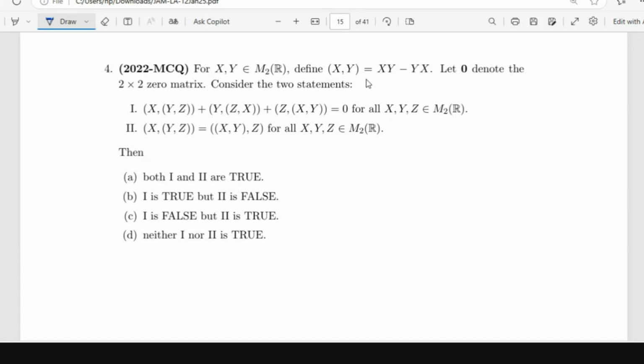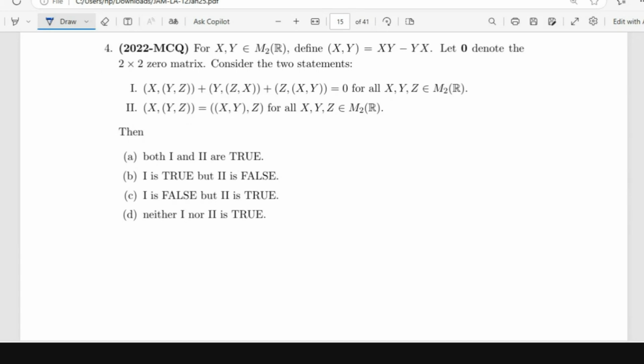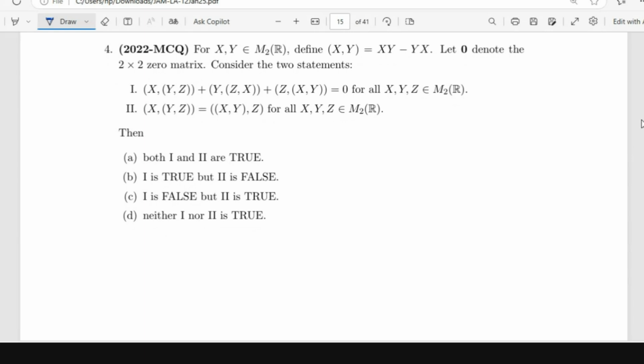You just have to expand. Wherever there is this bracket function, you have to apply xy minus yx. The first entry of the bracket into the second entry minus second entry into the first entry, and then you should be able to do this.